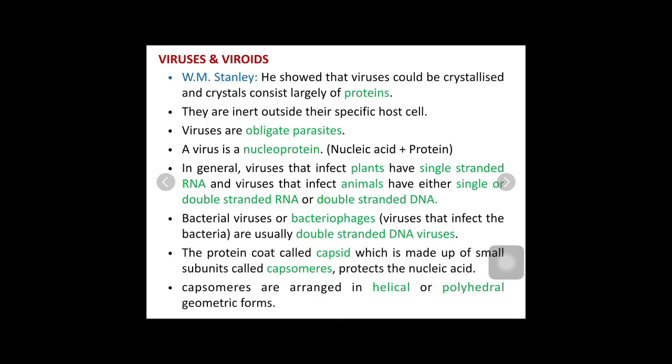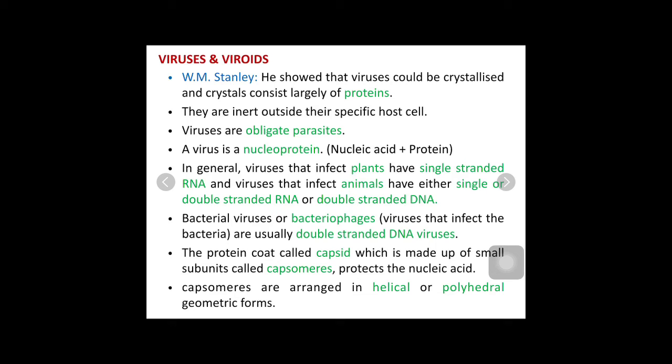Now one thing is clear, that viruses are nucleoproteins, made up of nucleic acids and proteins. So which kind of nucleic acids do we find in these viruses? The viruses which infect plants have single-stranded RNA. Remember, the viruses which can infect a plant have single-stranded RNA. But the viruses which can infect animals have either single or double-stranded RNA or double-stranded DNA.